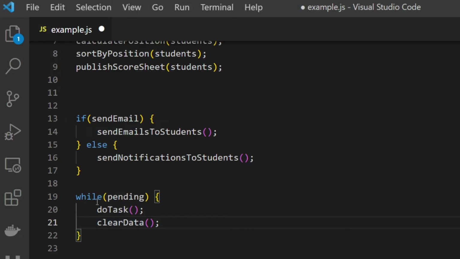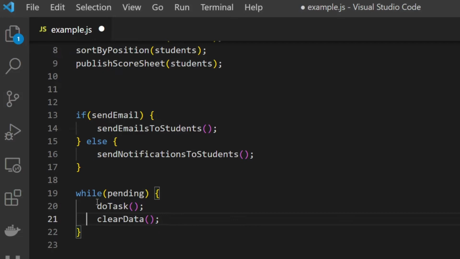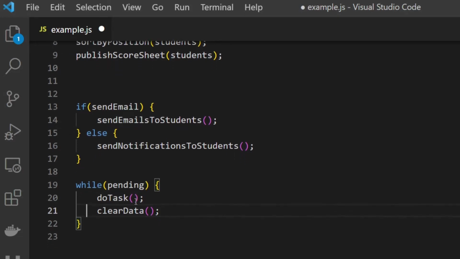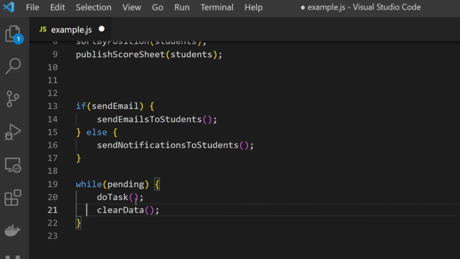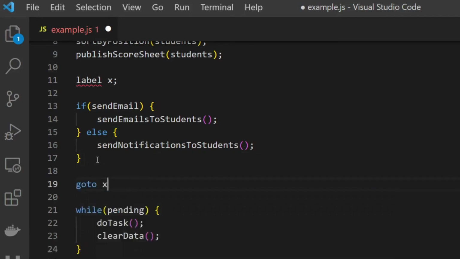But the most confusing and dangerous of all, which is kind of not used these days, is to jump anywhere in the program. For example, many languages supported the go to statement in the past. So we can have a label like this, for example, label X, and then we can use the go to statement to go to that label. So we can jump to any line in the program using it. So based on these jumps, procedural program is again divided into two small subsets.